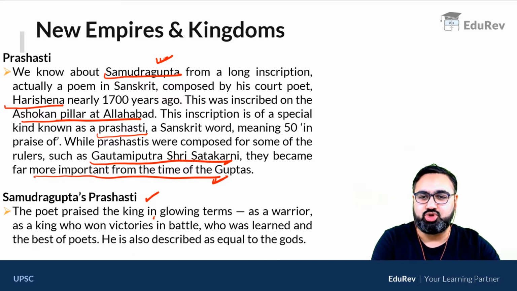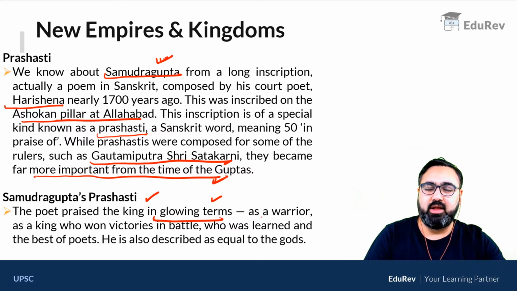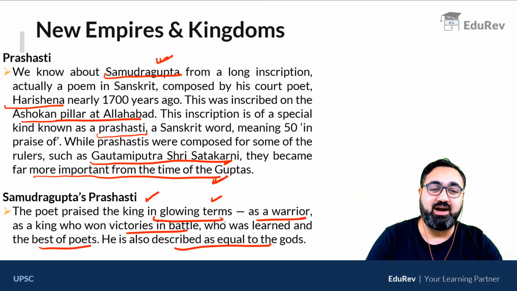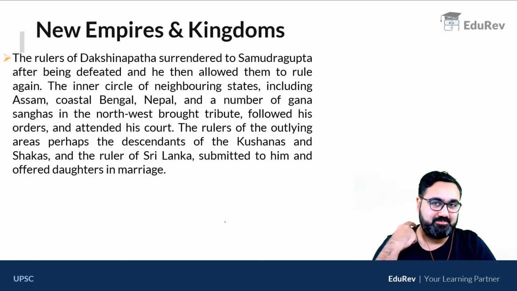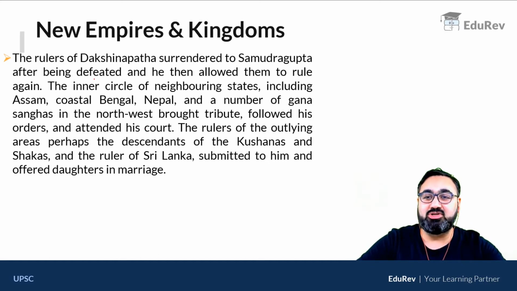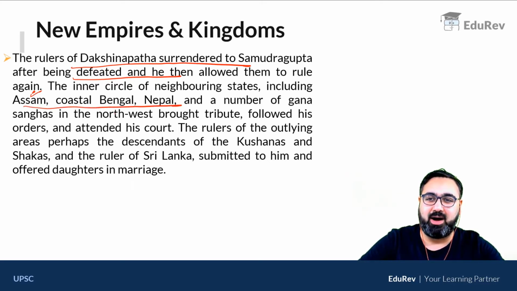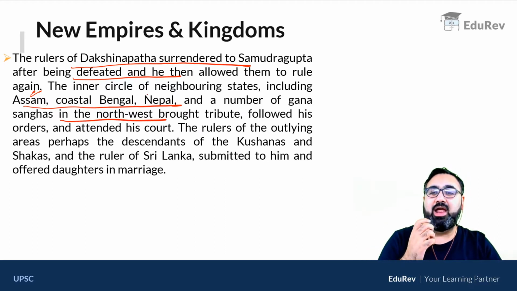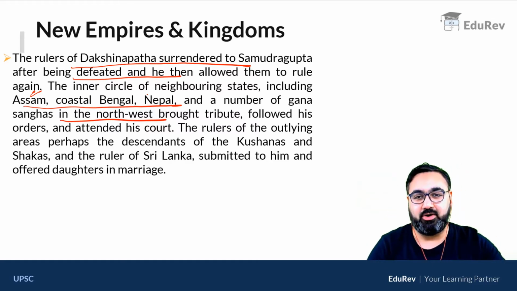As I said, it used to be in glowing terms about the king. It said that Samudragupta was a warrior, a king. He used to win in battles. He was also a great poet, and he was in fact equal to the gods themselves. Apart from this, it also said that the rulers of Dakshinpad, that means the Satavahanas, surrendered to Samudragupta after being defeated, and then they were allowed to rule again. In fact, Assam, coastal Bengal, Nepal, many other Sanghs in the northwest, gave gifts to Samudragupta and attended his court because all of them were afraid of him.